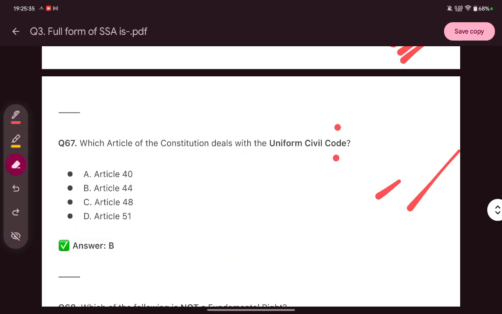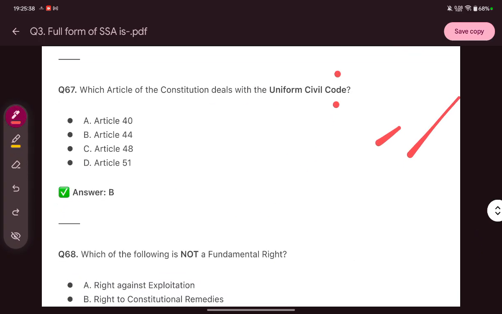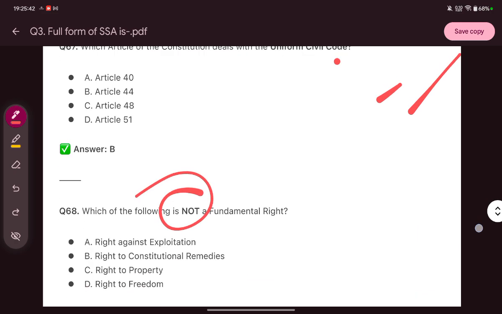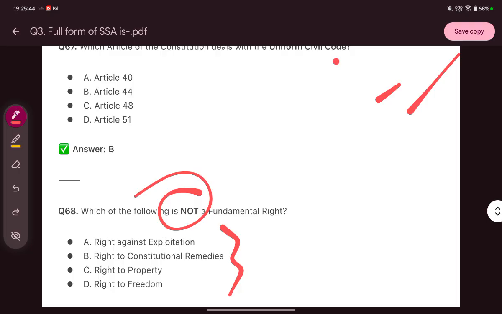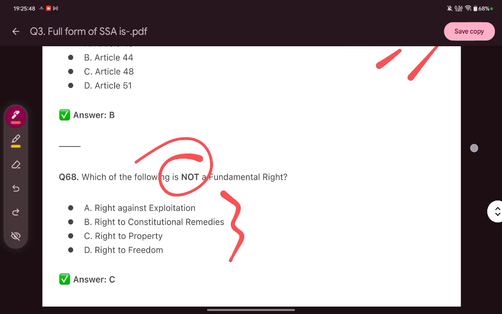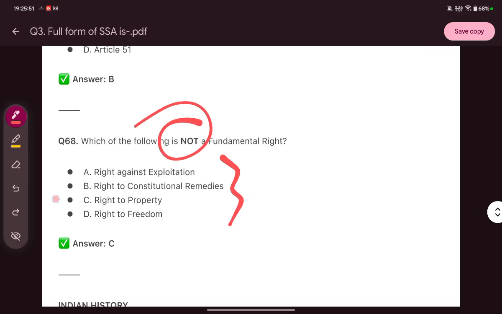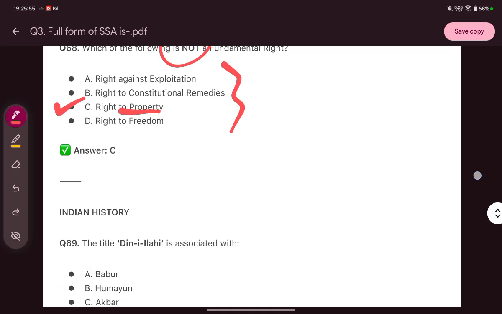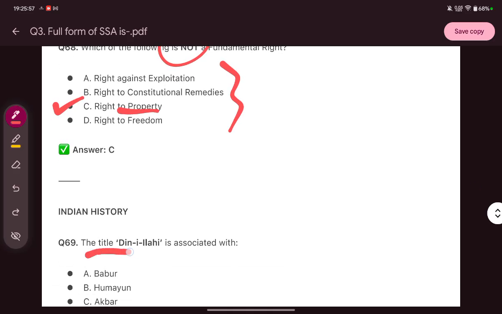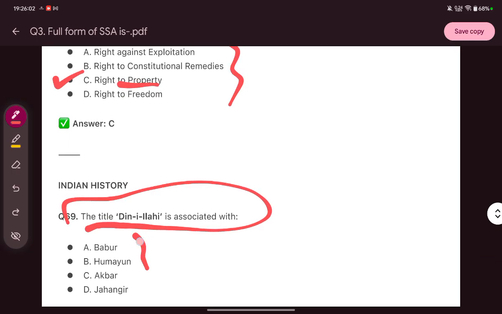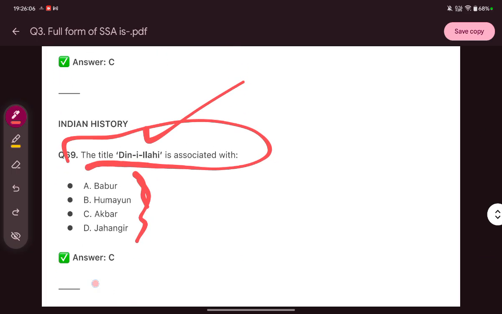All right. Now the next question is, which of the following is not a fundamental right? Read these options and answer. The answer is C, which is the right to property. It's not a fundamental right. Then the title Din-e-Ilahi was associated with which ruler? The right answer is C, that is Akbar.